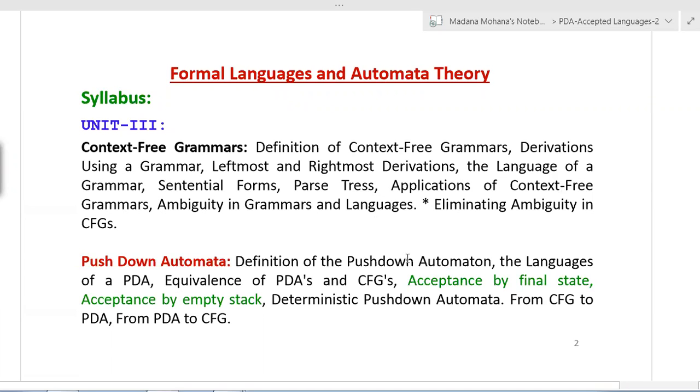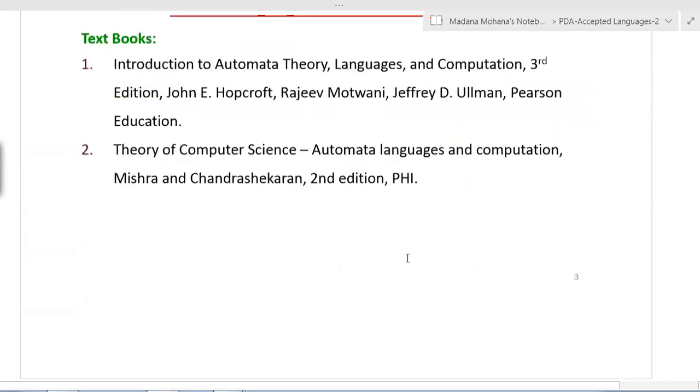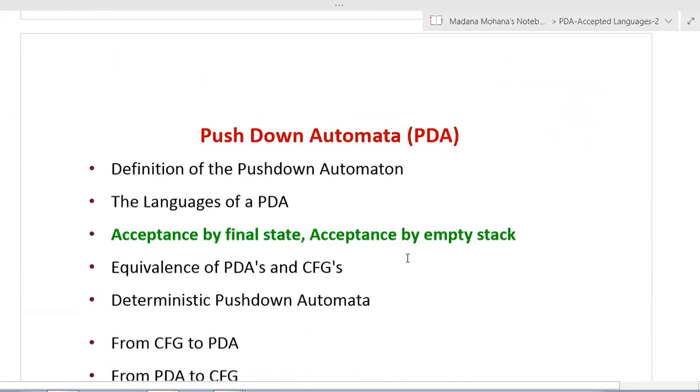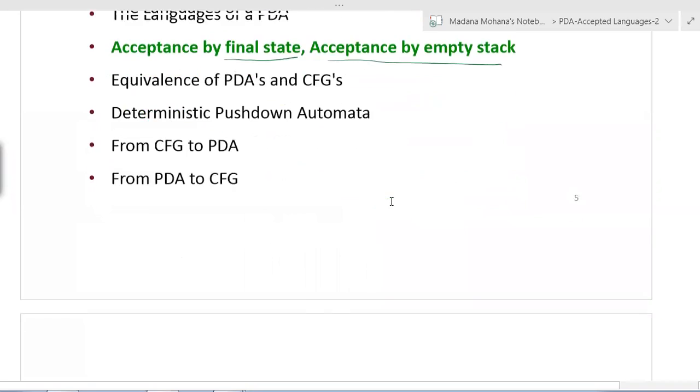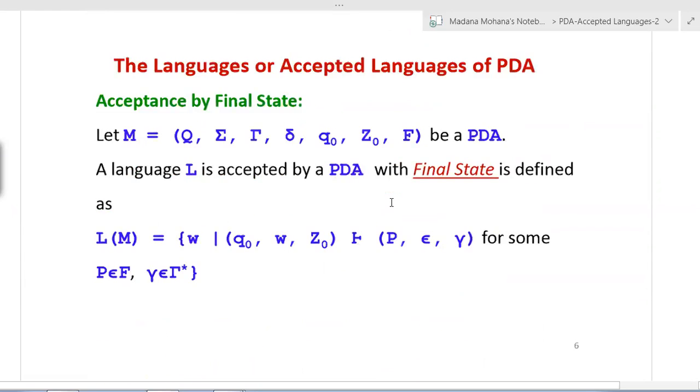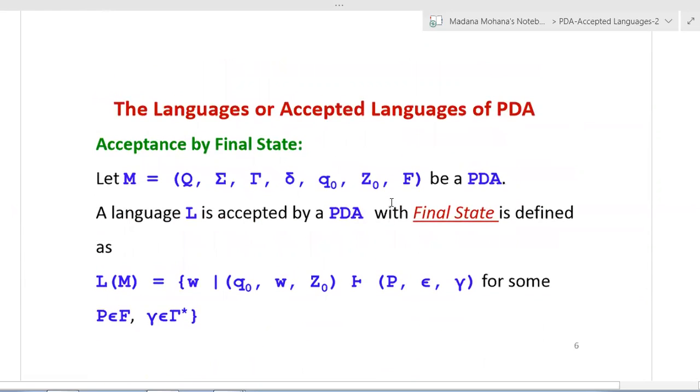Now we will continue with PDA with the concept of acceptance of languages by PDA. Here we have three cases. The first one is acceptance by final state. The second one is acceptance by empty stack. Then the third one is a combination of both final state and empty stack. Now we will see one by one. Later we will solve example problems also.